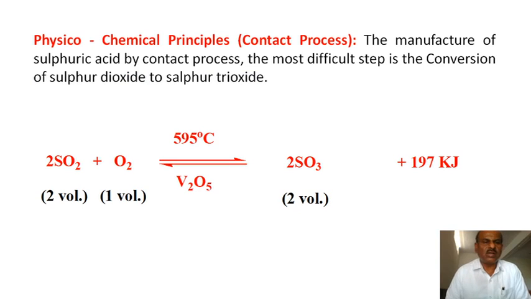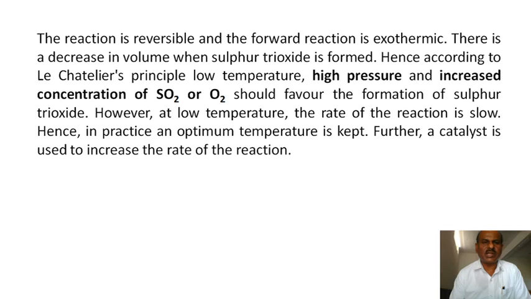Now another is the physico-chemical principle which is required by the contact process. In the manufacture of sulfuric acid by the contact process, the most difficult step is the conversion of sulfur dioxide to sulfur trioxide. 2 volumes of SO2 and 1 volume of O2, maintained at a temperature of about 600 degrees, give 2 volumes of SO3. This is an exothermic reaction. The reaction is reversible and exothermic, and there is a decrease in volume in forming sulfur trioxide.